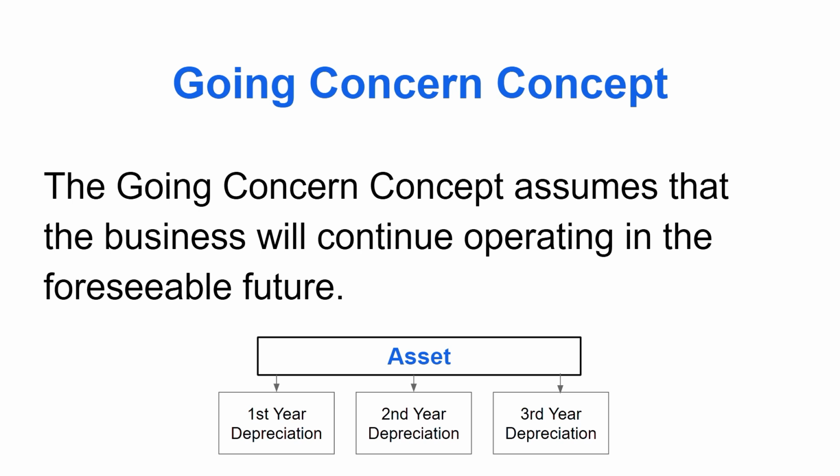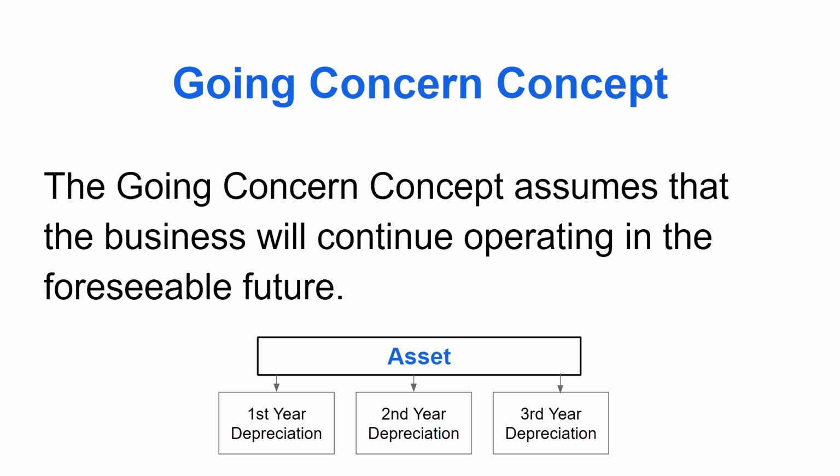Going concern concept. The going concern concept assumes that the business will continue operating in the foreseeable future. According to this concept, every decision in the company is taken with the objective in mind of running the business, not liquidating it. Let's say the business buys an asset and the life of the asset is for 3 years.